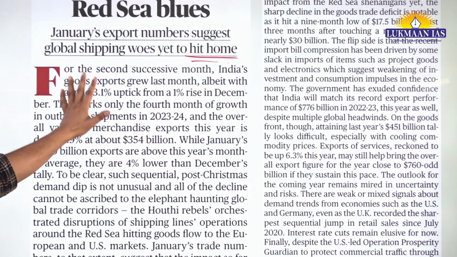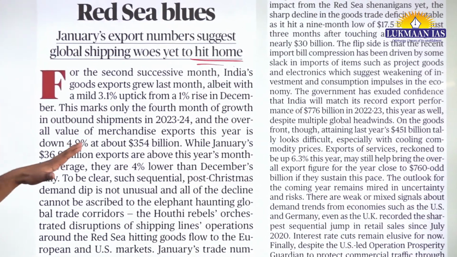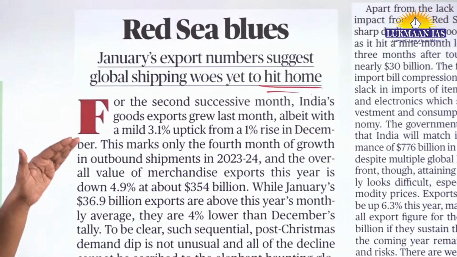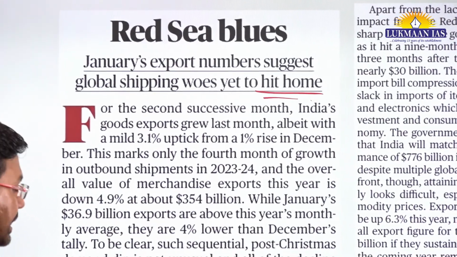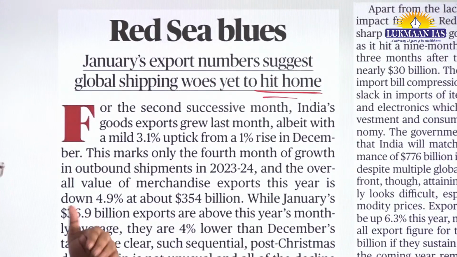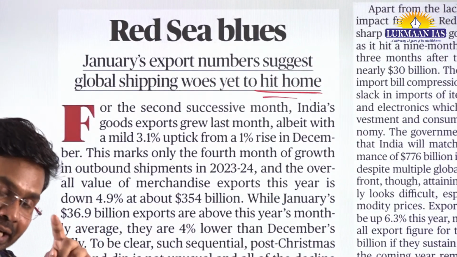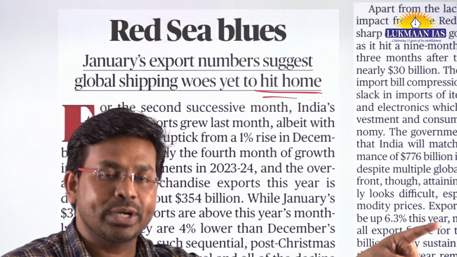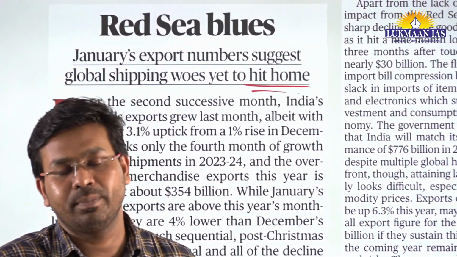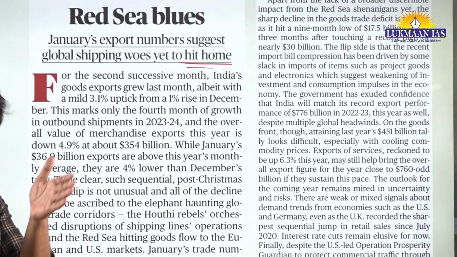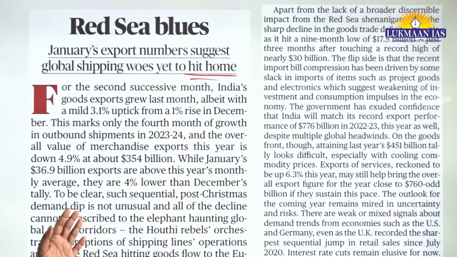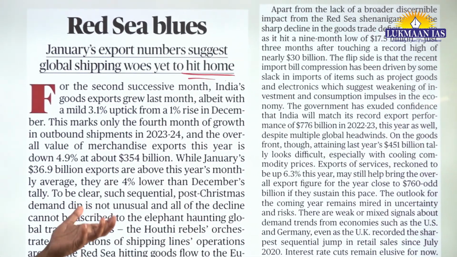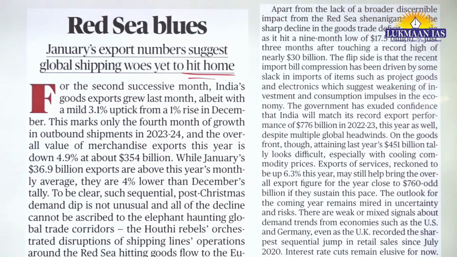In the month of January, global shipping came to a very low point because fewer ships are being made to pass through the Red Sea region. They are taking another route altogether, around the Cape of Good Hope, around the African continent, which is raising the cost of fuel. So in this article they have talked about global trade.